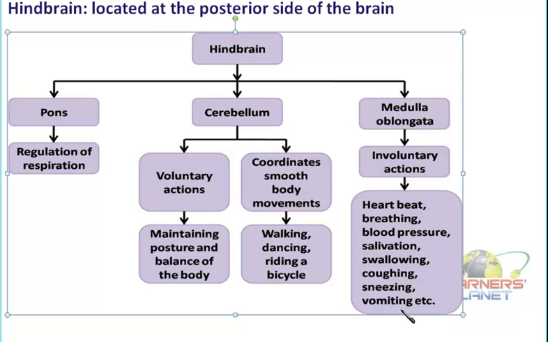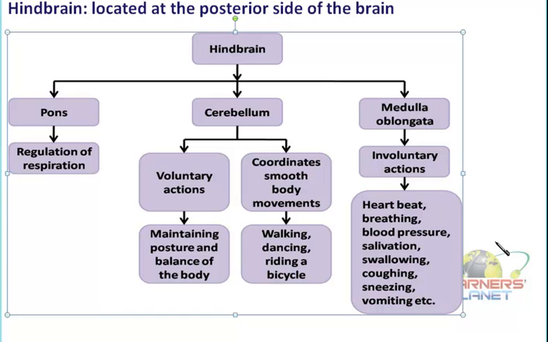Such involuntary actions, which are not in your hand, are under the control of the medulla oblongata. So after this discussion, you must be aware of the different functions of the hindbrain. With this, the overall brain structure and the functions of its different parts are over.